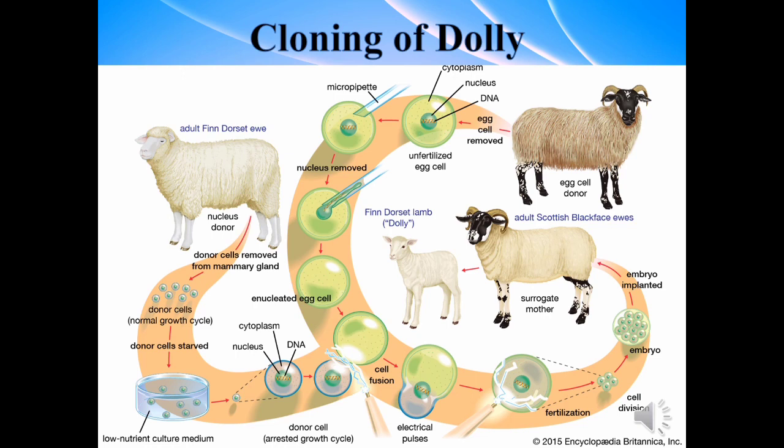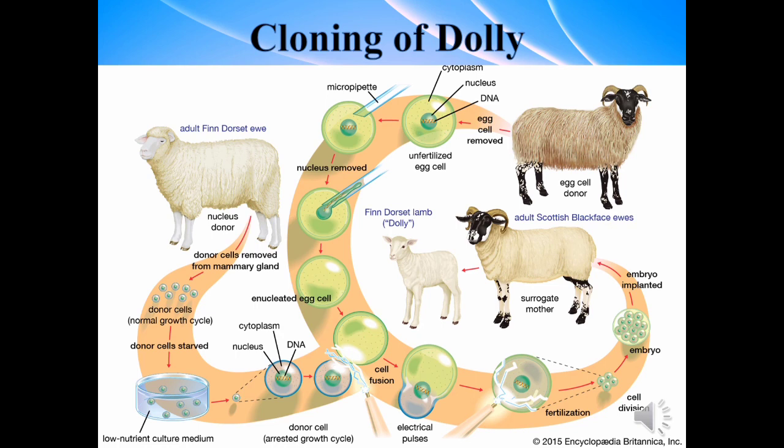He took one cell from the mammary gland of a female Finn Dorset, and he also took one egg cell from a female Scottish Blackface ewe. He removed the nucleus from the Finn Dorset cell and introduced it into the egg cell of the Scottish Blackface ewe, from which its nucleus was already removed.